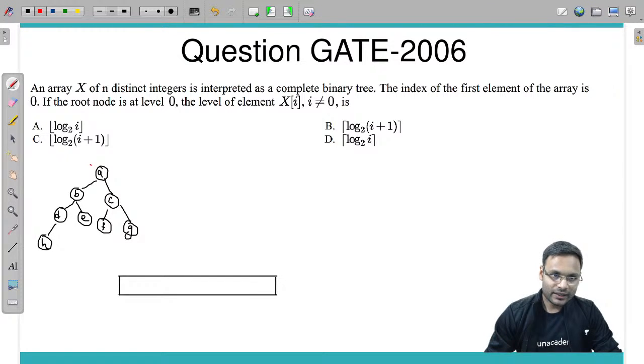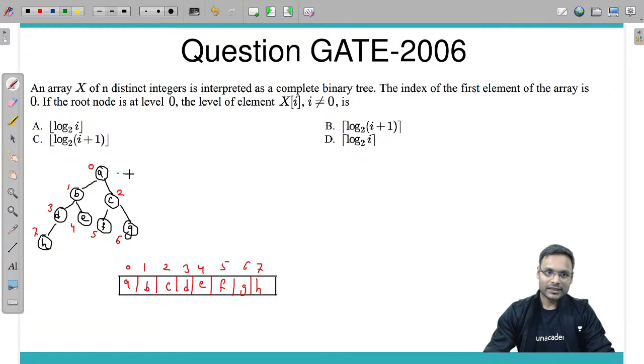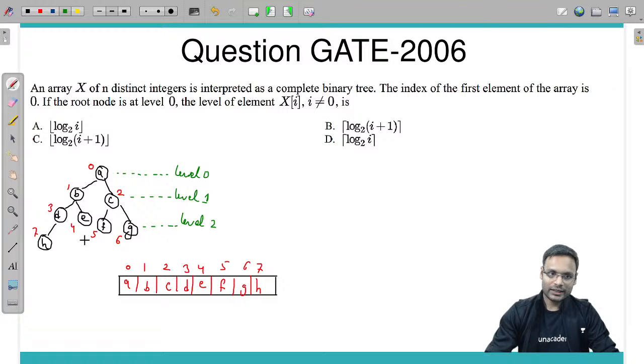Array indexing 0, 1, 2, 3, 4, 5, 6 and 7. So here is the array representation: A, B, C, D, E, F, G and H at index 0 through 7. Now what is the level number? They said starting from 0. So this is level number 0, this is level number 1, this is level number 2, and this is level number 3.